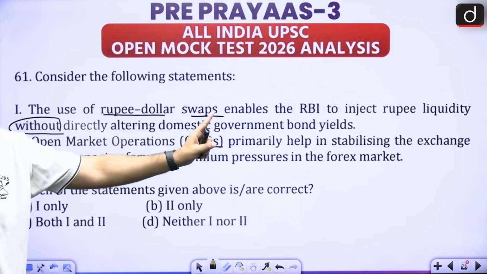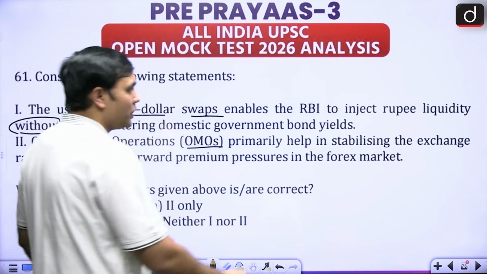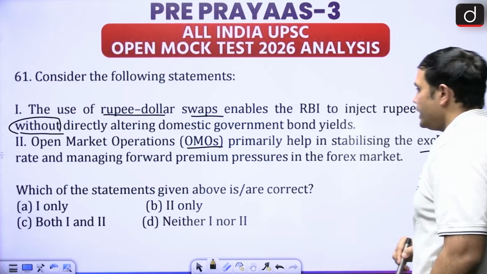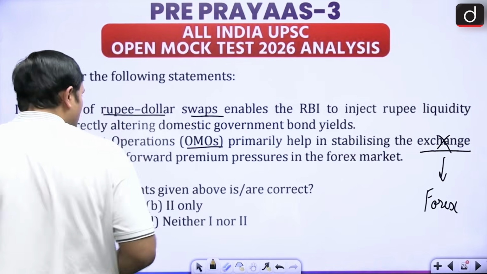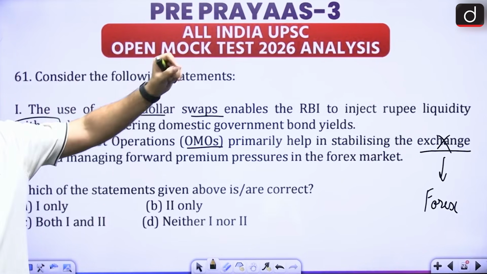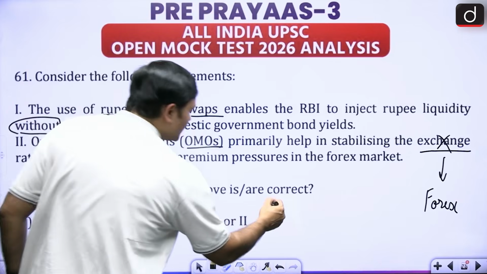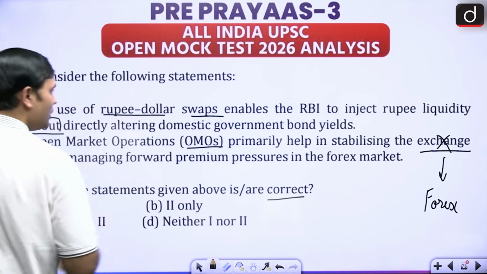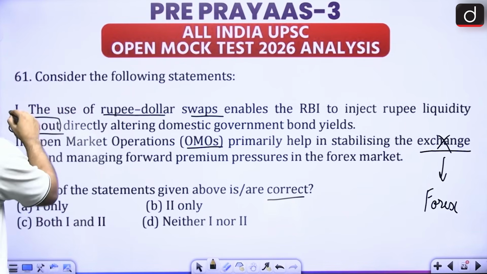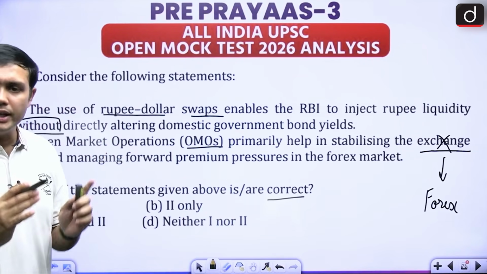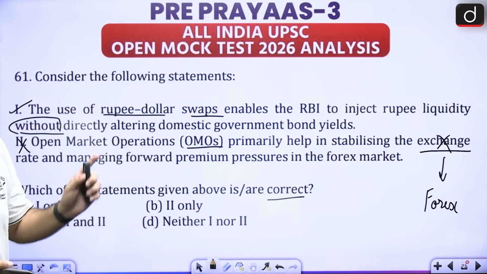They are not going to impact what? Exchange rate. Exchange rate is about forex, right? They are not going to impact exchange rate, right? They are about interest rates, bond yields, and liquidity. So in that regard, which one is the correct answer? Rupee dollar swaps are not having any impact with respect to the domestic government bond yields, right? So this is the correct answer. This is the wrong answer. OMOs, monetary policy instrument, these become really important for you. Do try and remember them properly, right?